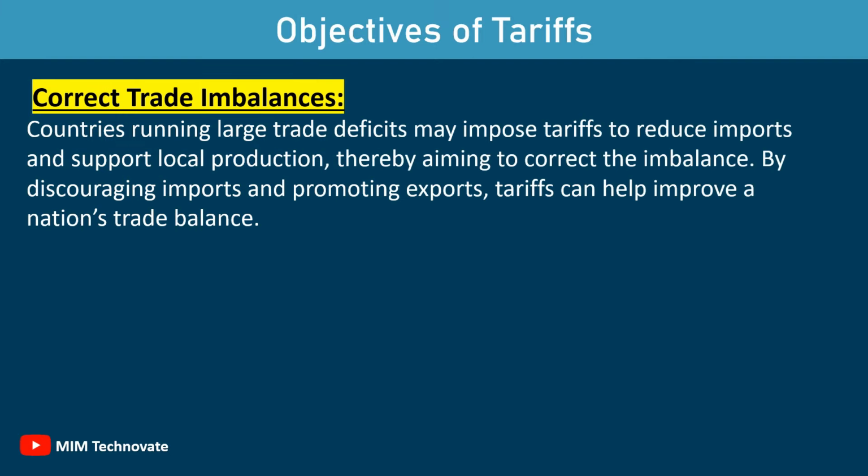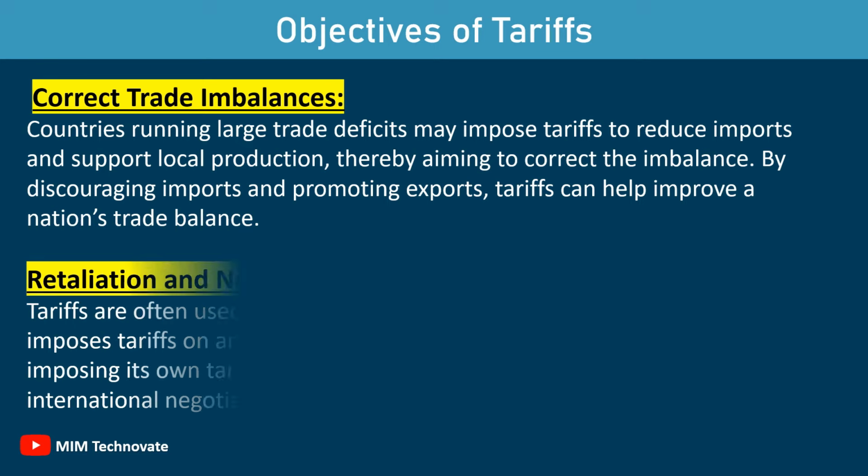Correct trade imbalances. Countries running large trade deficits may impose tariffs to reduce imports and support local production, thereby aiming to correct the imbalance. By discouraging imports and promoting exports, tariffs can help improve a nation's trade balance.